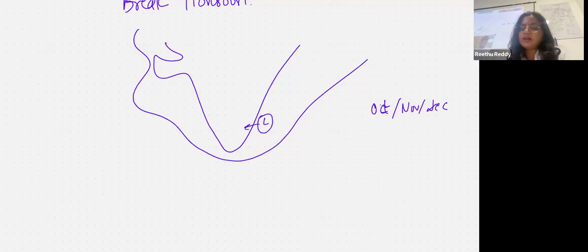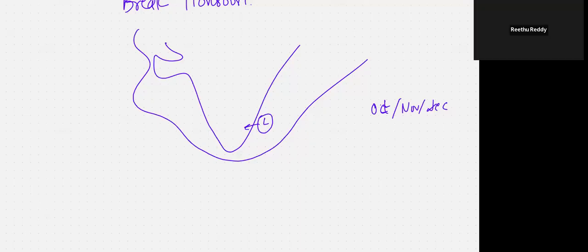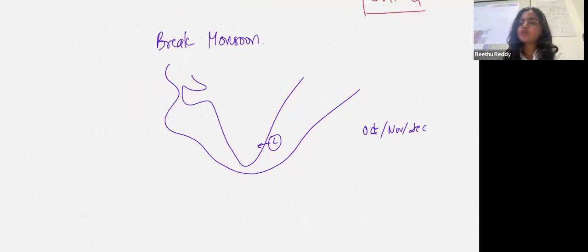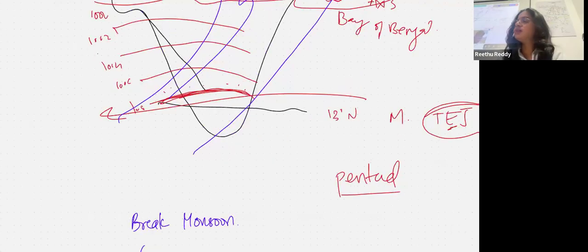See, the Eastern Ghats and parts of Andhra Pradesh and Tamil Nadu don't receive much rainfall during the southwest monsoon. They actually receive more rainfall during the northeast monsoon, because the Bay of Bengal branch of the southwest monsoon goes over the Bay of Bengal and this way. So technically, this region is not receiving any rainfall.